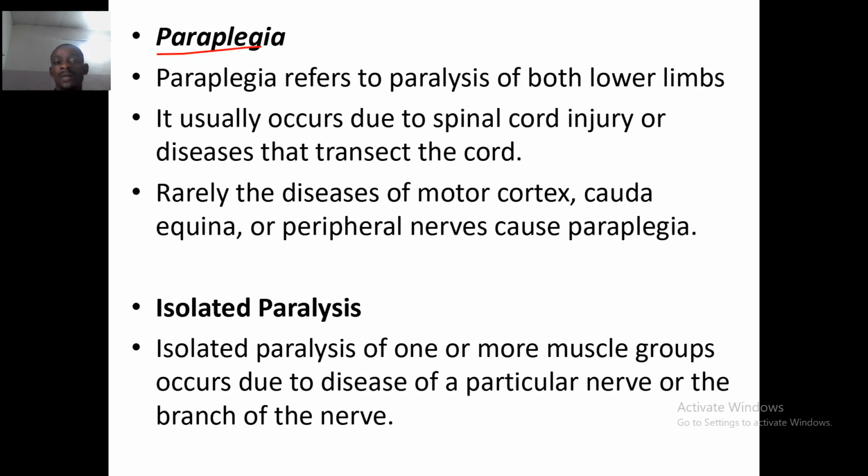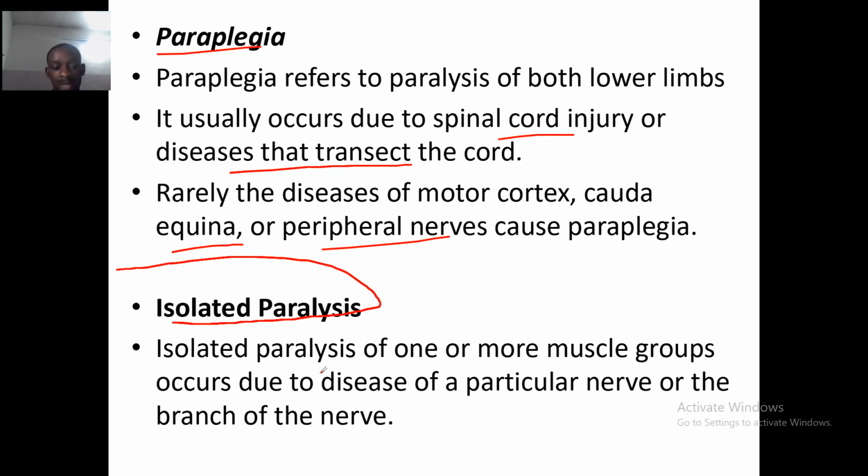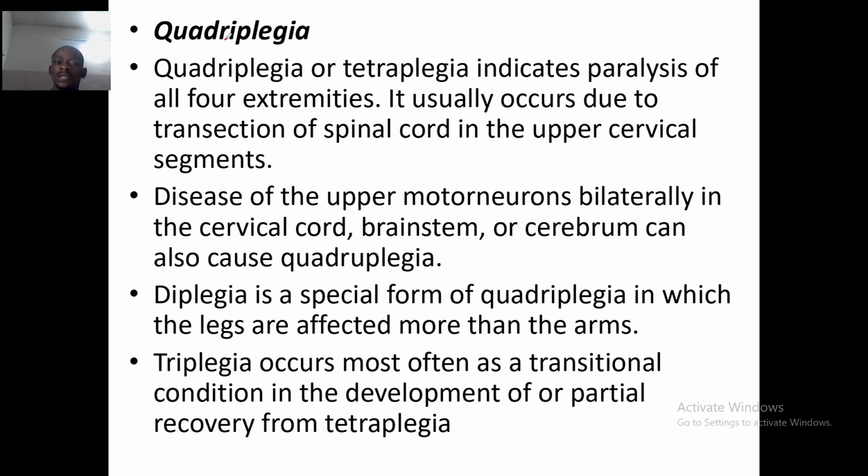Now, how about paraplegia? This refers to paralysis of both lower limbs. It usually occurs due to spinal cord injury or disease that transects the cord. Rarely, disease of the motor cortex, cauda equina or peripheral nerves causes paraplegia. Then how about isolated paralysis? Isolated paralysis of one or more muscles occurs due to disease of a particular nerve or a branch of the nerve. How about quadriplegia? Quadriplegia or tetraplegia indicates paralysis of all four extremities.